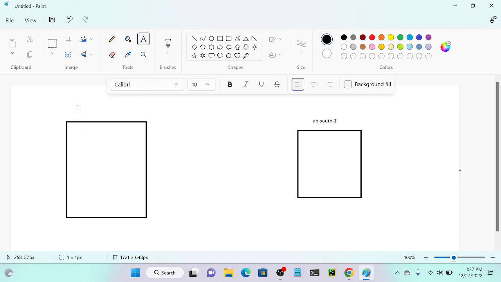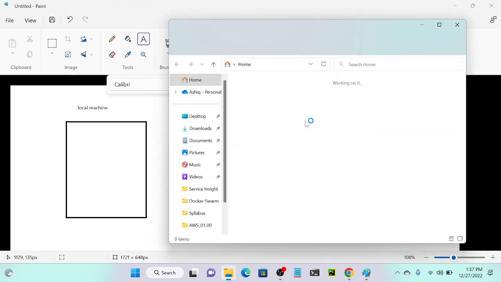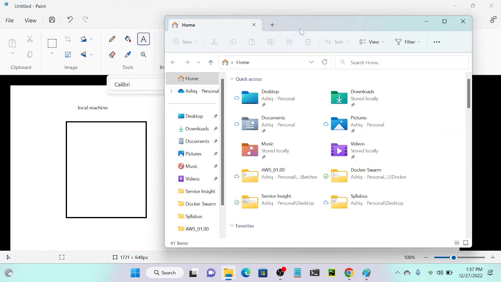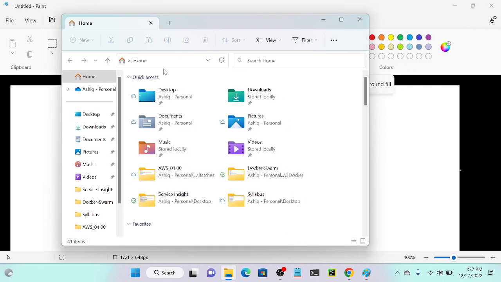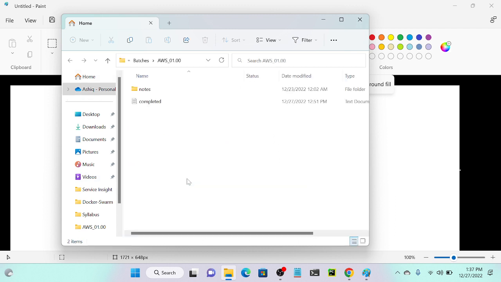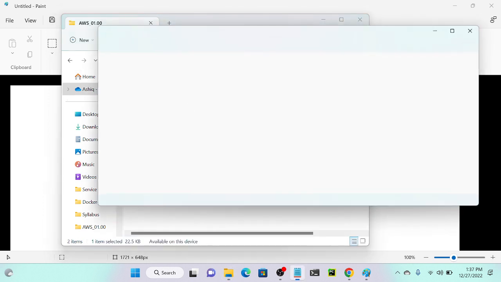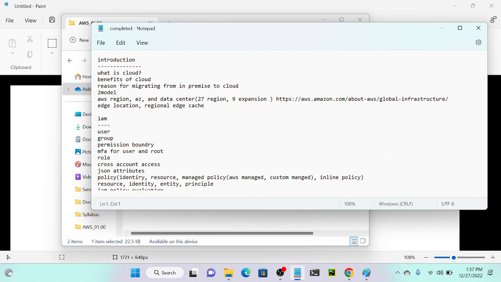This is my local machine. So first prerequisite. Okay, please note it down. First write it down: SSH key recovery method 2 by using CLI, by using AWS CLI, Amazon Web Services command line interface.